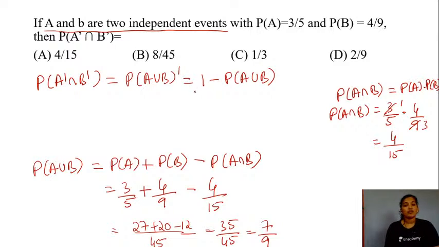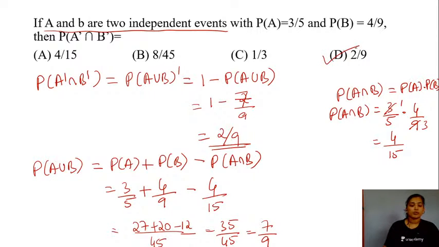Now we need the value for probability of your A or B, the whole complement, right? That is 1 minus probability of A or B. So this will be 1 minus 7 by 9, and our required answer here is 2 by 9. So the right answer for this question is your option D, students. Yes, I hope you guys have followed the solution here.